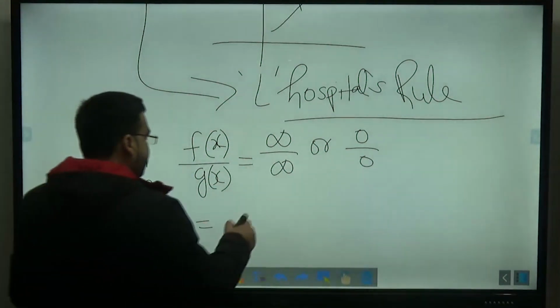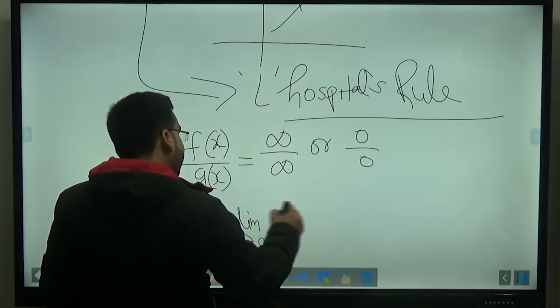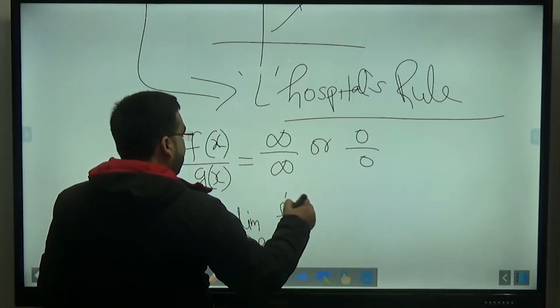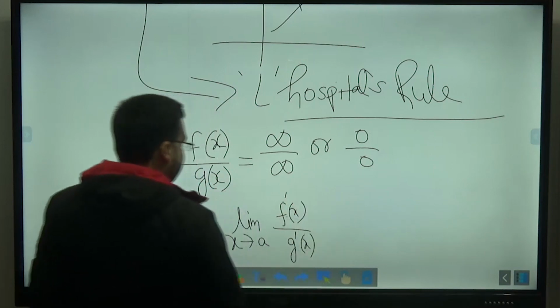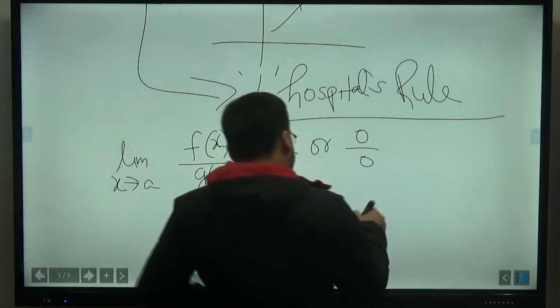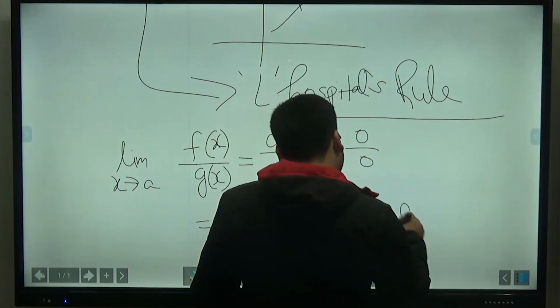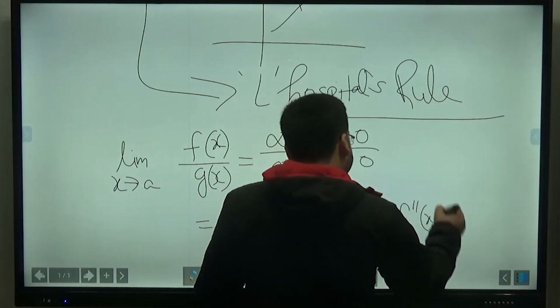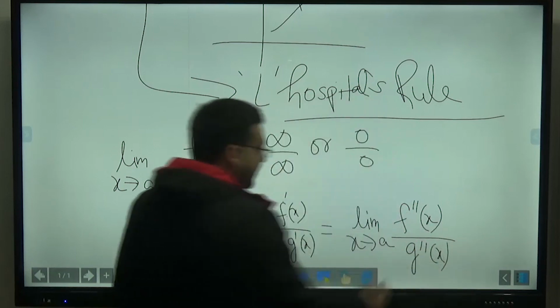So it will be equal to limit x tending to a f dash of x divided by g dash of x. Again, if it is coming in this form, then we apply the double derivative: limit x tending to a f double dash of x divided by g double dash of x.